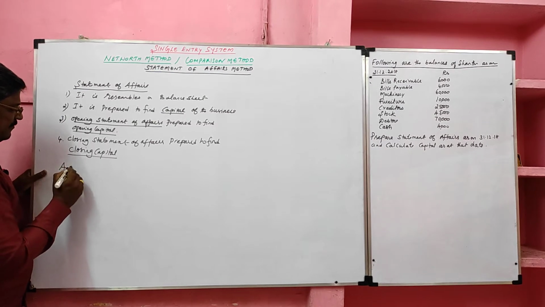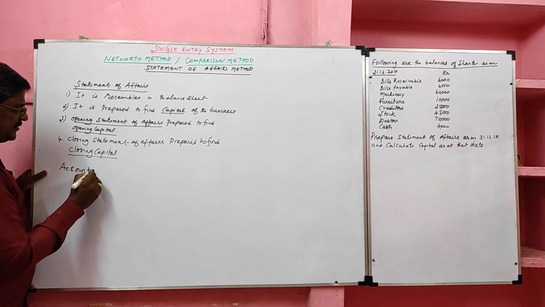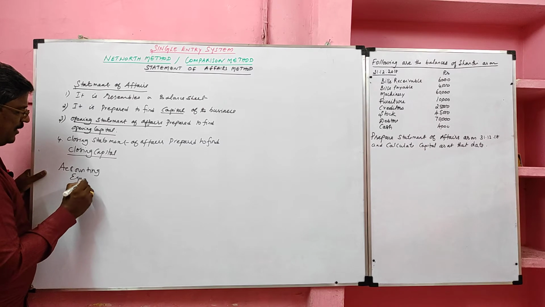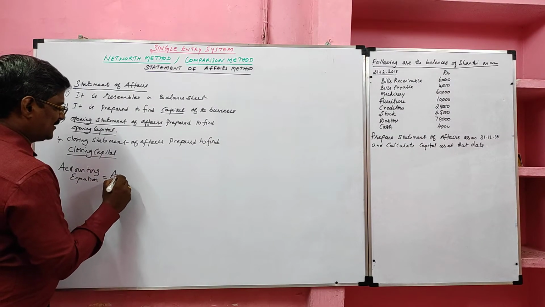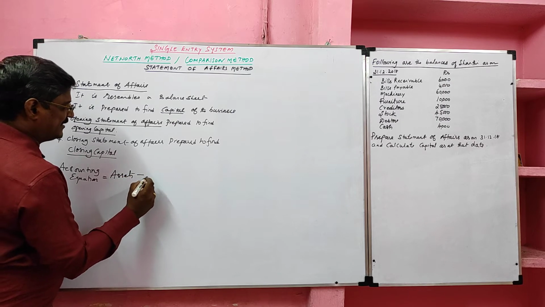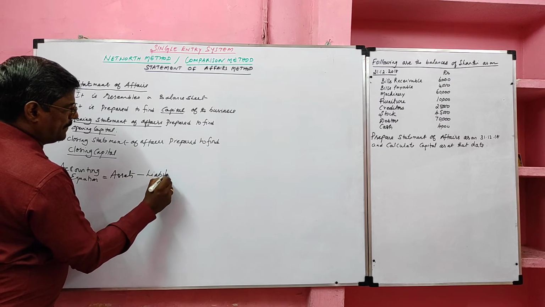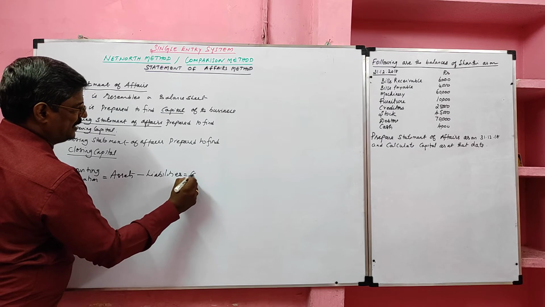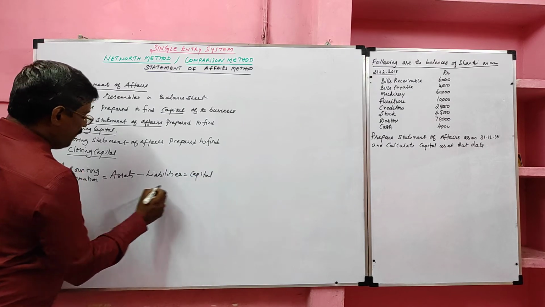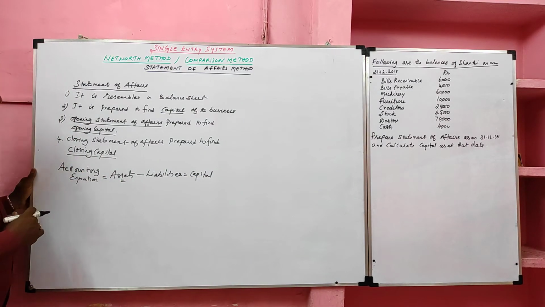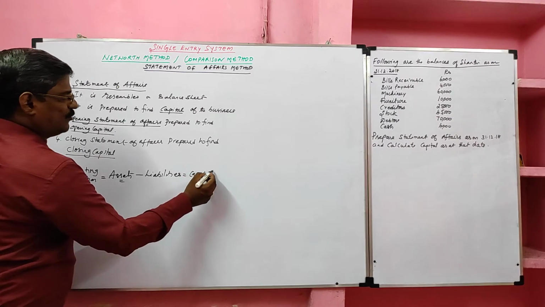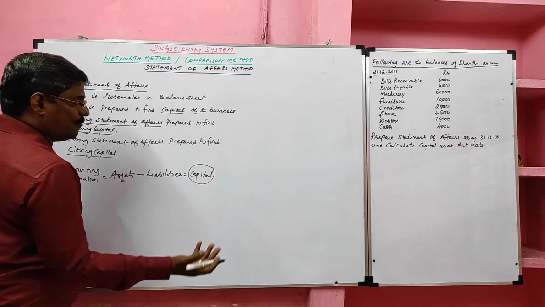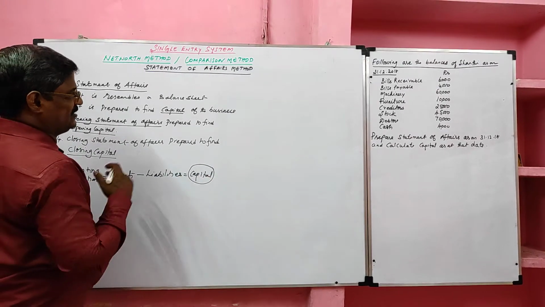What is that equation? Total assets minus liability equals capital. So we'll add all assets, deduct all external liability, and we will get capital. It may be an opening capital or it may be a closing capital.